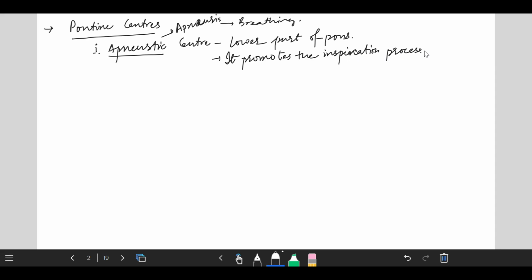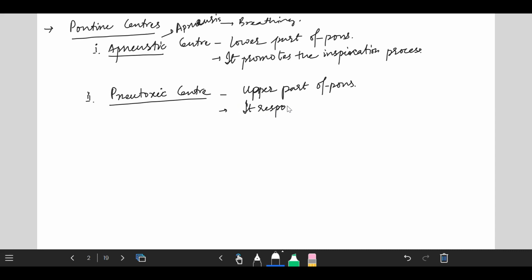Now the second one is the pneumotaxic center. This pneumotaxic center is present in the upper part of the pons, and it has an inhibitory effect on both the inspiratory center and the apneustic center. That's why it is responsible for the termination of the inspiration process by inhibiting the activity of the dorsal medullary neurons.